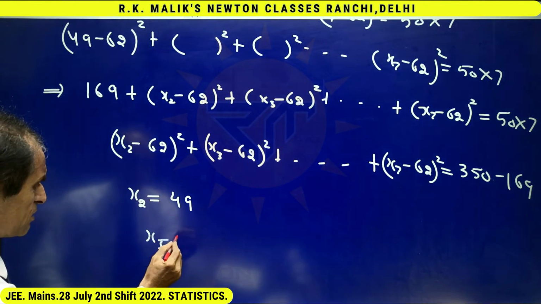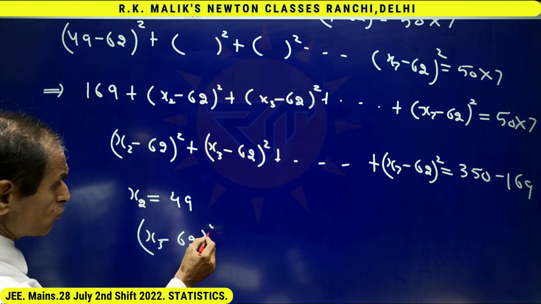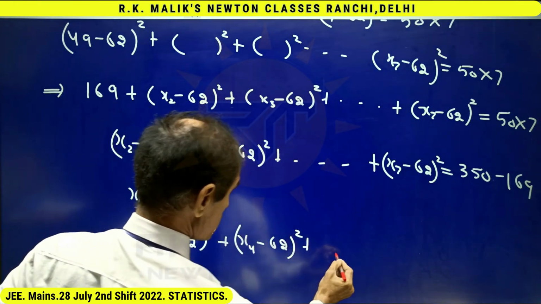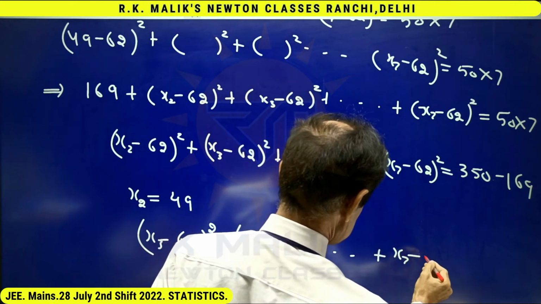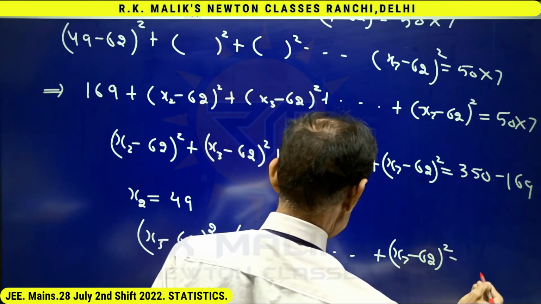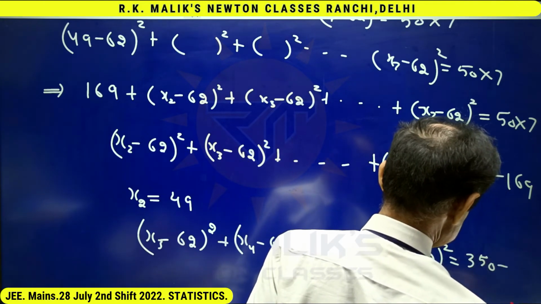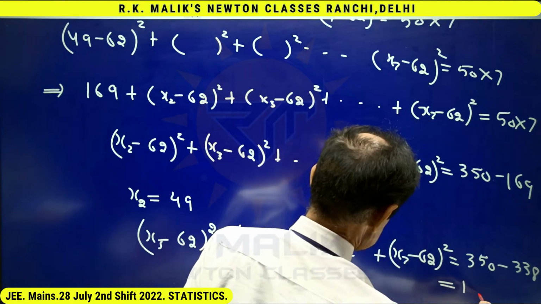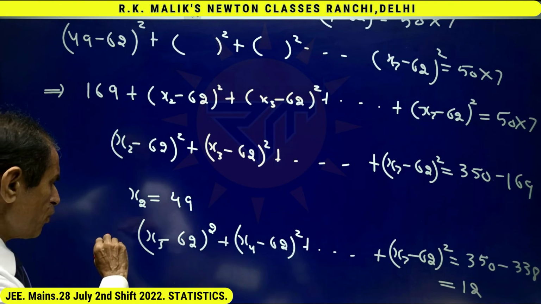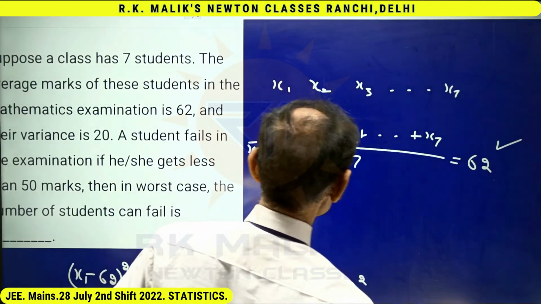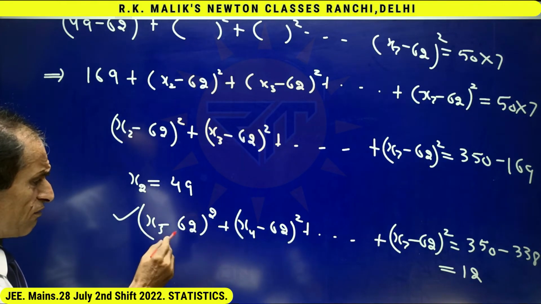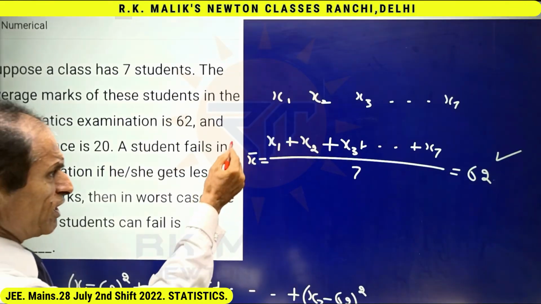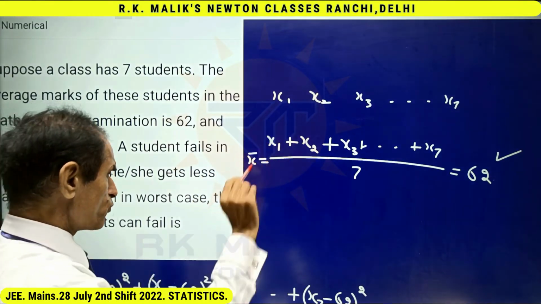In that case, (x3 minus 62) whole square plus up to (x7 minus 62) whole square will be equal to 12 marks. Obviously, both this and this are possible for some real values of x3, x4, x5, x6 and x7 when x1 and x2 are taken to be 49.